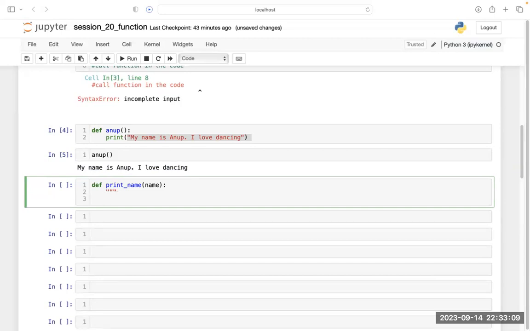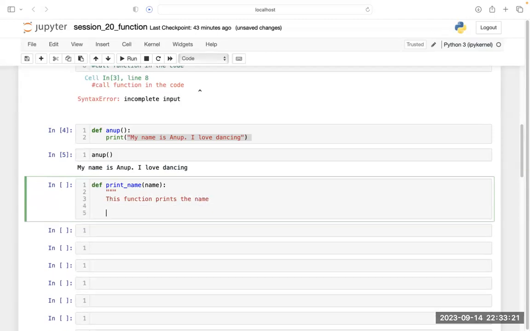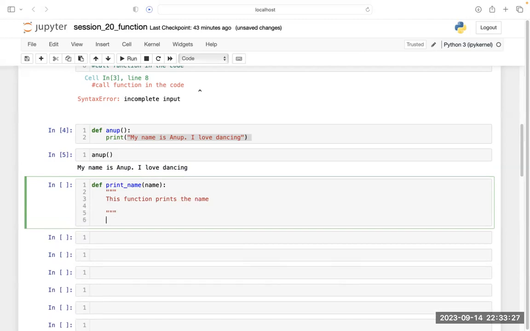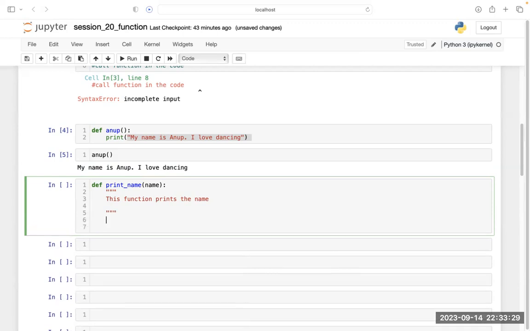This function prints the name in name. Let's close this. So this is my doc string. And now after doc string, there comes the body of the function. I want to print the name of anyone.